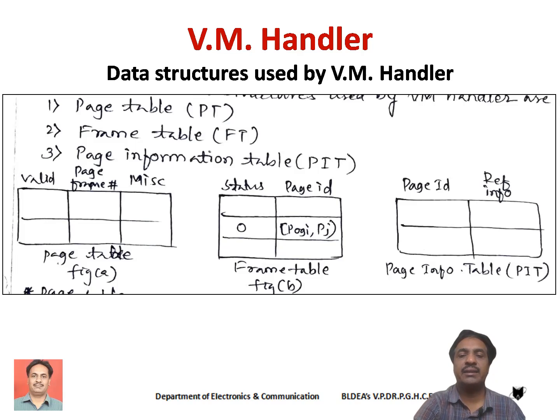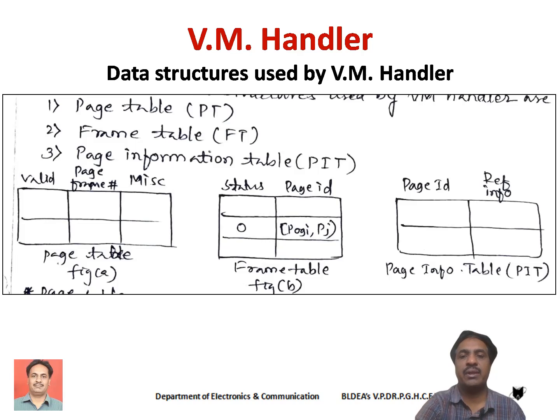Okay, the next, there exists one more data structure called page information table. This page information table mainly contains the page ID, like page number, and also it contains information about how a particular page is being referred by the process during its execution.